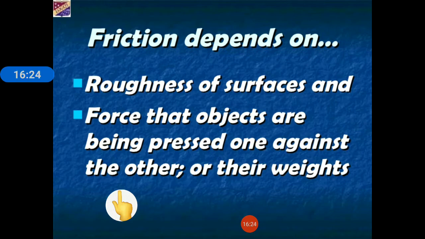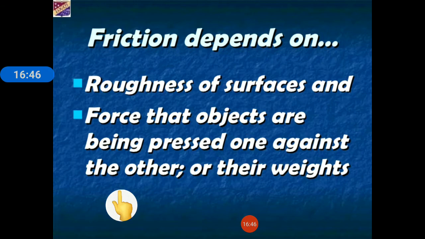If you roll a toy car over the floor of your house, you will experience that it will cover a greater distance than when you roll the same toy car on the playground or outside. Why? Because the floors at your home are smooth.